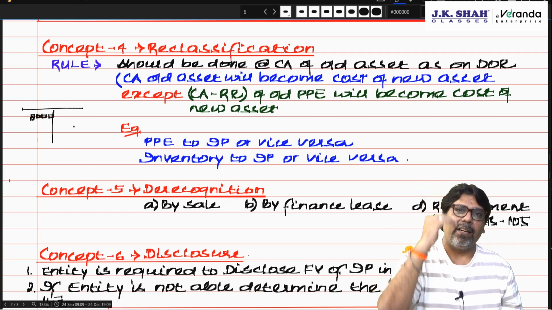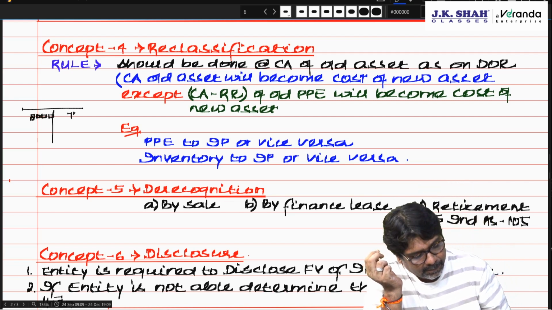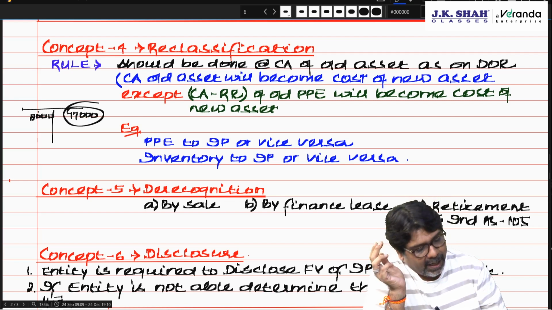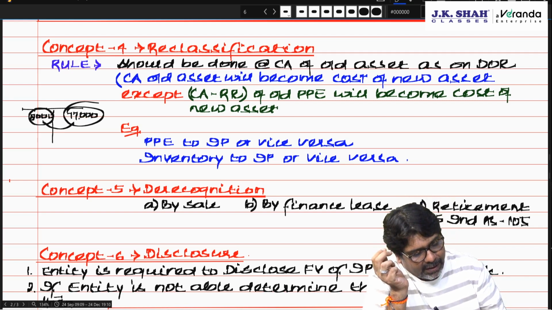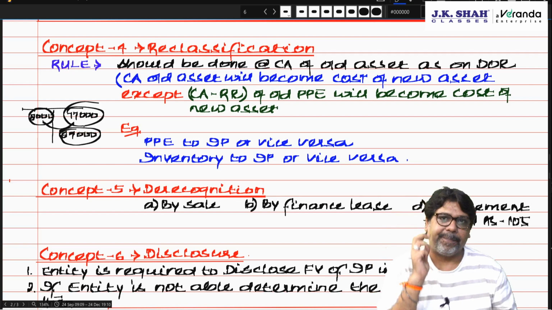Then 88 got depreciated. Today it is 77. This 77 is the PPE value. Correct? 8,000 is the revaluation reserve. The carrying amount of the asset will be treated as 77 minus 8, which is 69. So investment property will be recorded at 69.